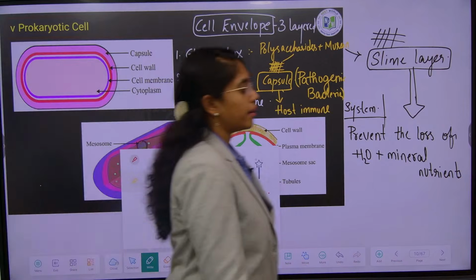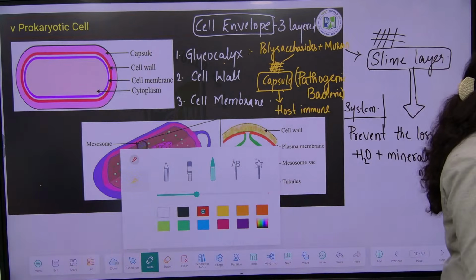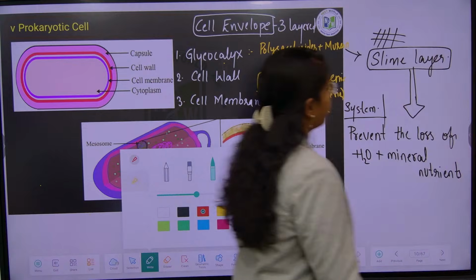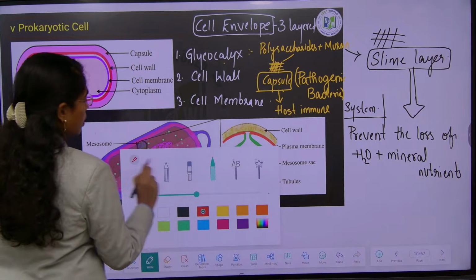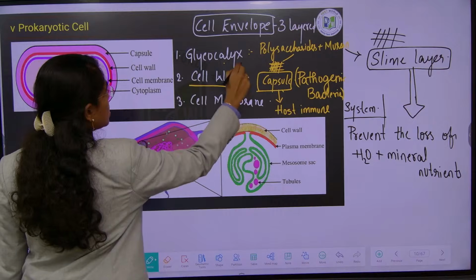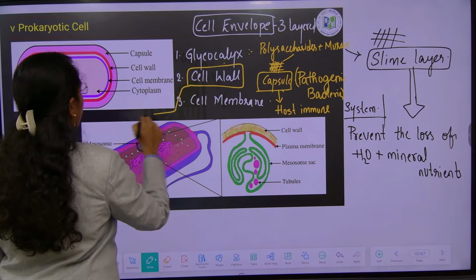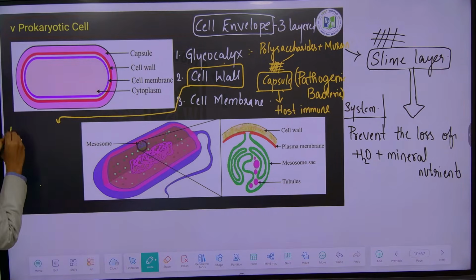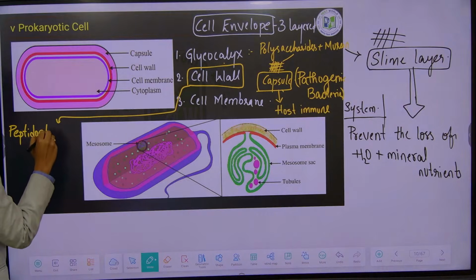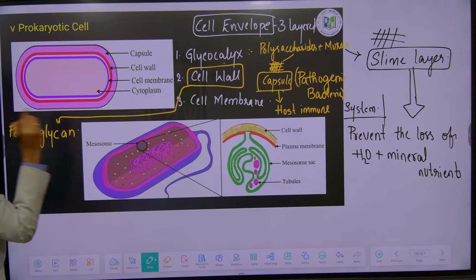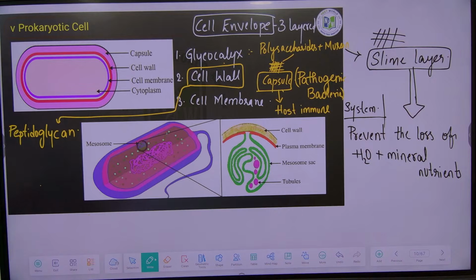And then the cell wall. The cell wall is composed of peptidoglycan, which is proteins and glucose units.